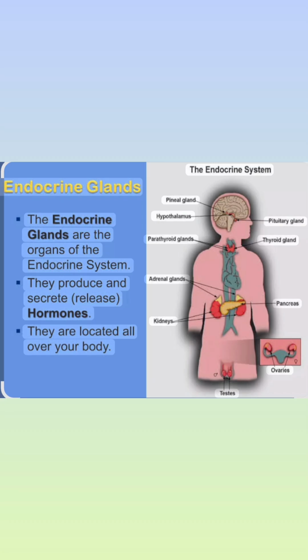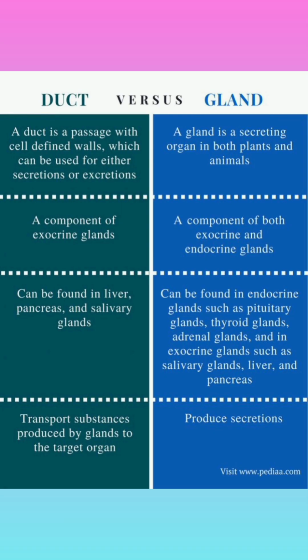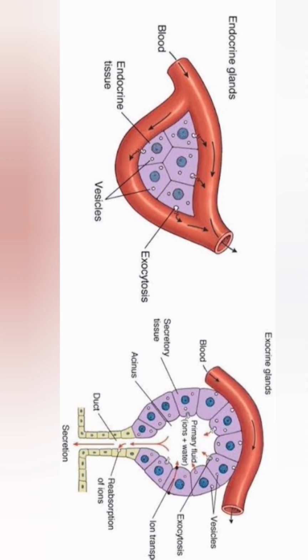In our body, we have two types of glands. Duct glands, which are also known as exocrine glands, and ductless glands, which are also known as endocrine glands. If these glands do not have a duct, how do they send their secretion to the target cells? They send their secretion through blood vessels. So these glands pour their secretion directly into the blood.